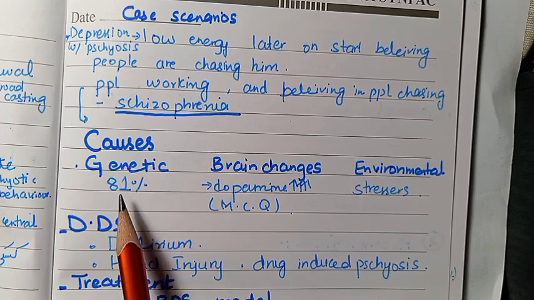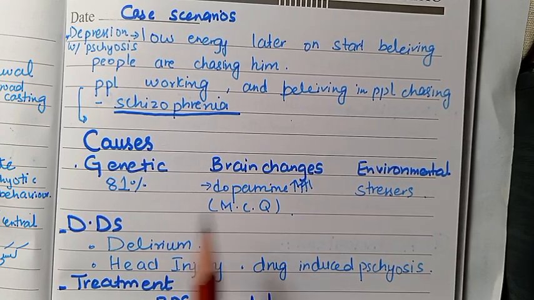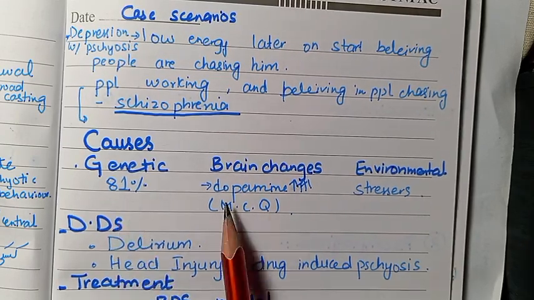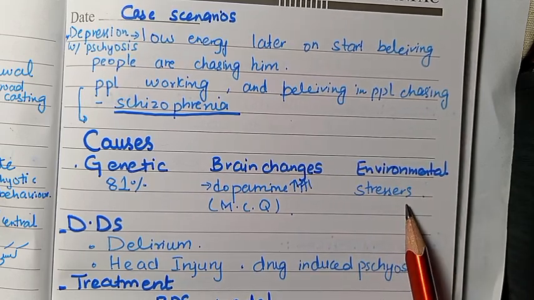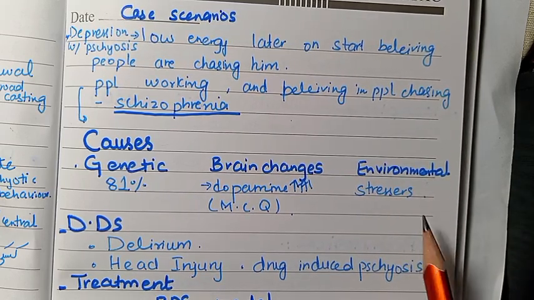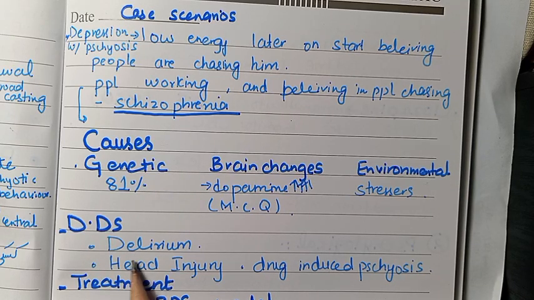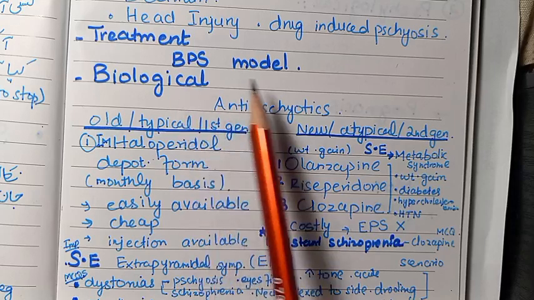Causes of schizophrenia: genetic, brain changes, environmental. Genetic 81%, increased dopamine levels. Environmental factors include stressors, which could be financial, related to family, etc. Differential diagnosis includes delirium, head injury, drug-induced psychosis. Treatment is done by a BPS model.